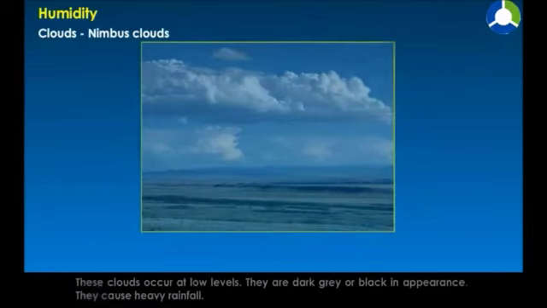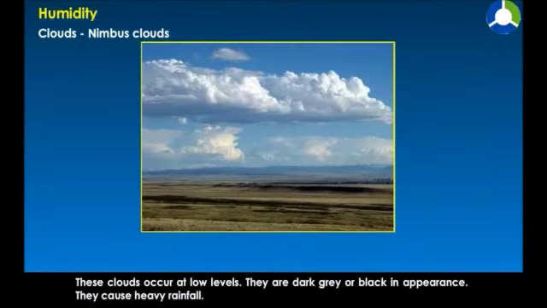Nimbus clouds. These clouds occur at low levels. They are dark grey or black in appearance. They cause heavy rainfall.